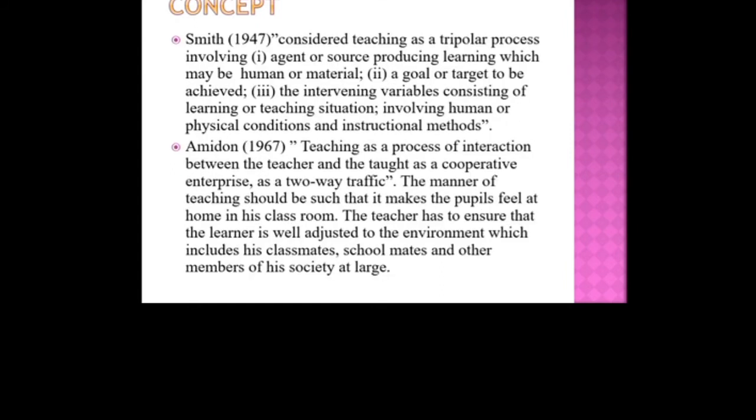And Smith, in 1947, considered teaching as a tripolar process. What is this tripolar process? Three kinds of processes under Smith's concept: first, an agent or source producing learning, which may be human or material. Second, a goal or target to be achieved. Third, the intervening variable consisting of the learning or teaching situation involving human or physical conditions and instructional methods.